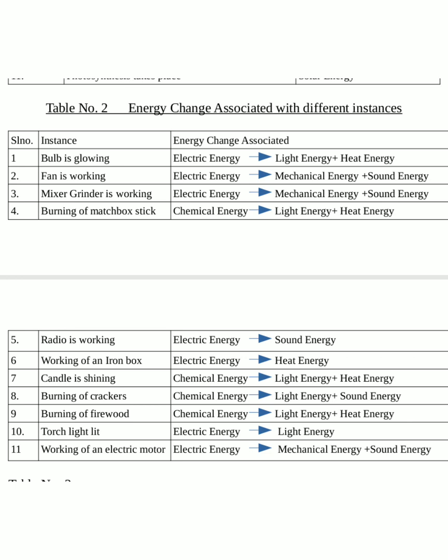First one is a bulb glowing. We give electrical energy to the bulb and the bulb uses this energy to form light, that is light energy. When a bulb works for hours and hours, it will be heated. That is, in addition to light energy, the bulb produces a small amount of heat energy also.